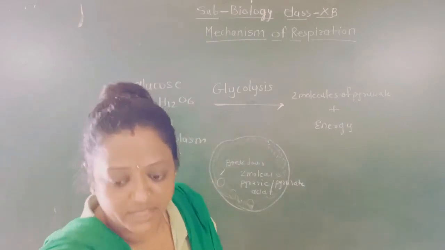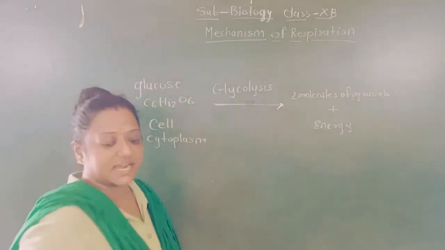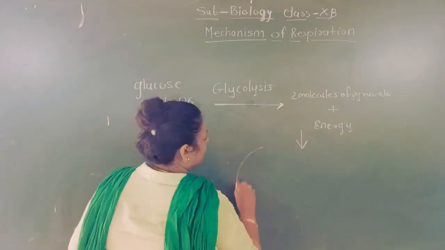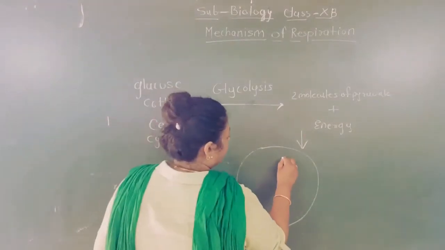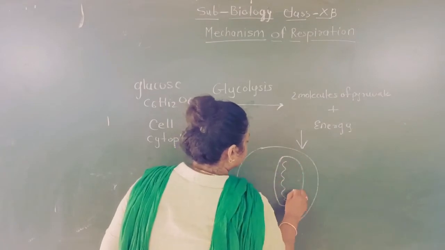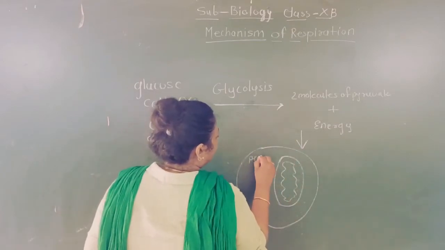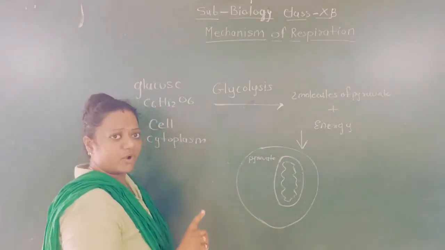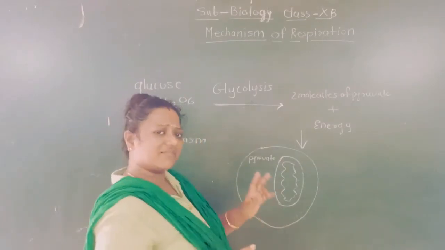Now what will happen, students? Now the further reaction takes place not in the cytoplasm, but in a particular cell organelle, and that cell organelle is called what? Mitochondria. So now what will happen? Here we will have a mitochondria. Last time I explained to you about mitochondria. This is the mitochondria, and this is the pyruvate, right? This is one molecule of the pyruvate. Two molecules of the pyruvate are forming, right? One molecule of pyruvate has 3 carbon atoms. Two molecules of pyruvate have 6 carbon atoms.